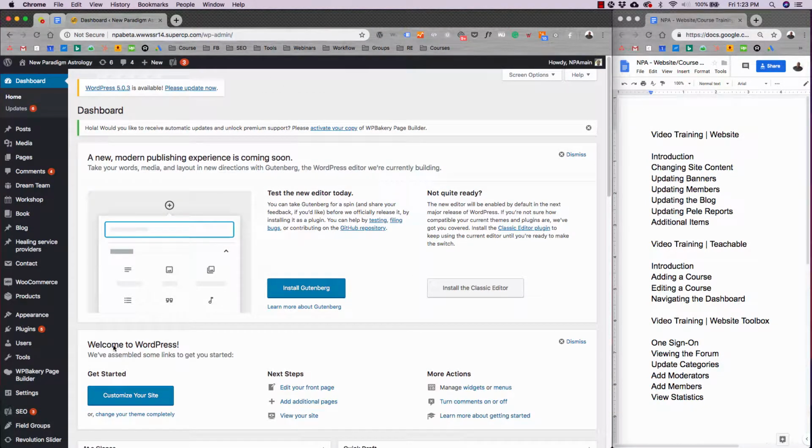But as soon as you're in, you're going to come to the dashboard. You're currently running WordPress now, so a lot of these elements will seem similar. But I'm just going to walk you through a few of the options. What we've done is we've added a bunch of side areas here, side tabs, where you can edit certain information. So I'm going to go to the front end of the site and just show you guys.